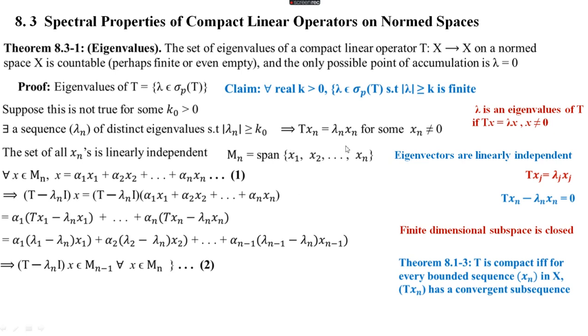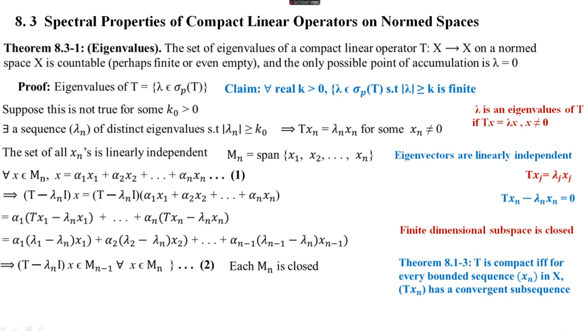And we know that this is a finite dimensional subspace of X because span of x1, x2, etc., xn has dimension less than or equal to n. So definitely this is a finite dimensional subspace of X. And we know that every finite dimensional subspace of X is closed. So we can say that each Mn is closed. And we are writing like this because we are going to apply Riesz lemma.